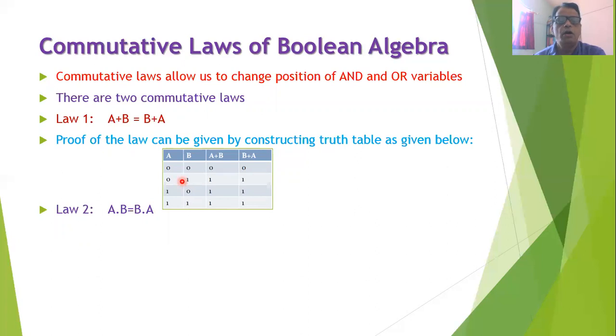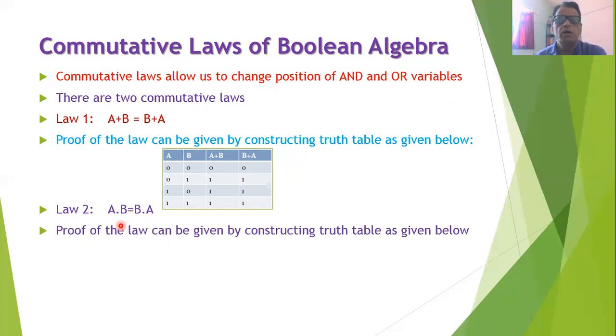The commutative law is also valid for the AND operation. That is, A and B is equal to B and A. That is, in logical AND operation, even if we change the position of the variables, logically, there is no change in its value.